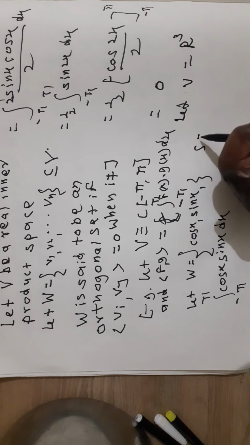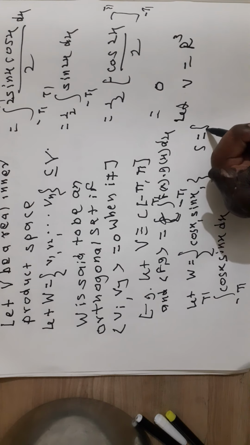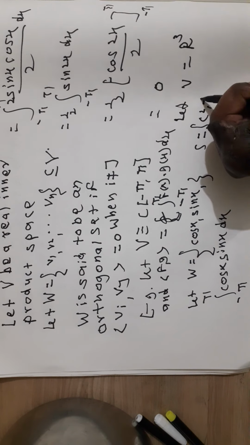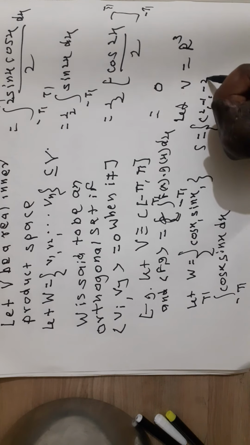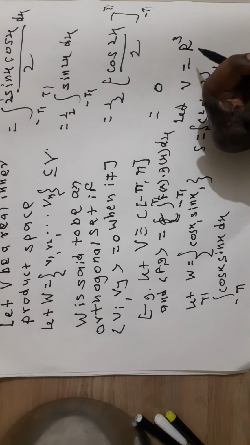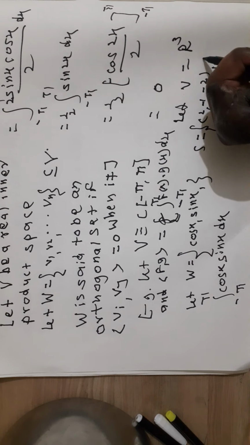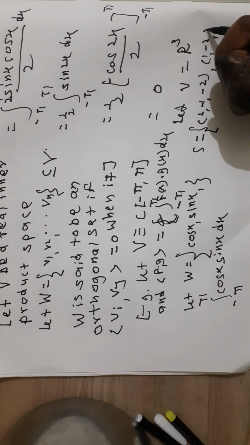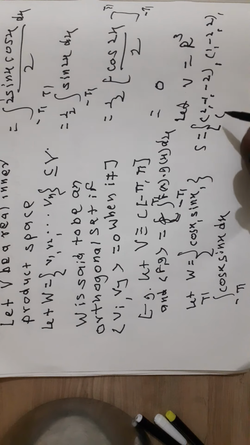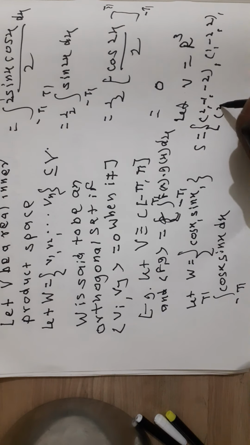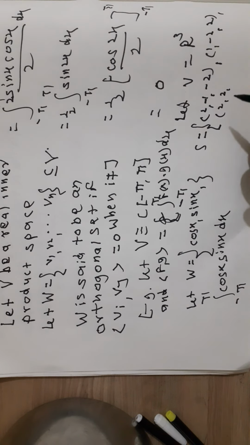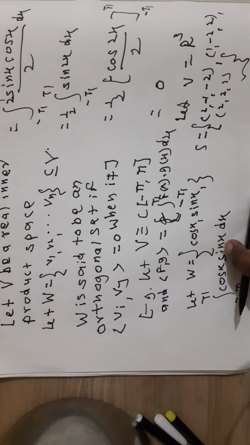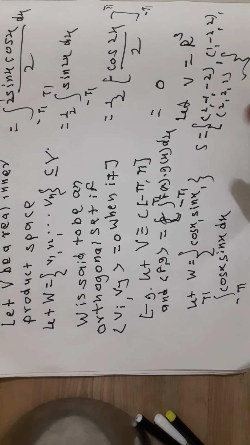Then the set S = {(2, -1, -2), (1, -2, 2), (2, 2, 1)}. The student can verify that this set is an orthogonal set.